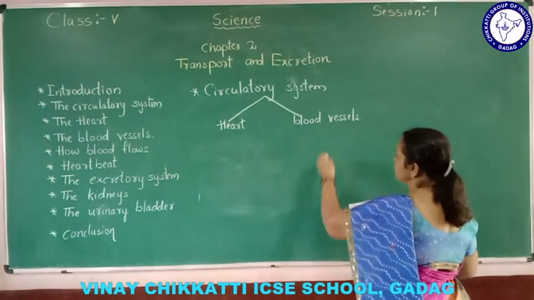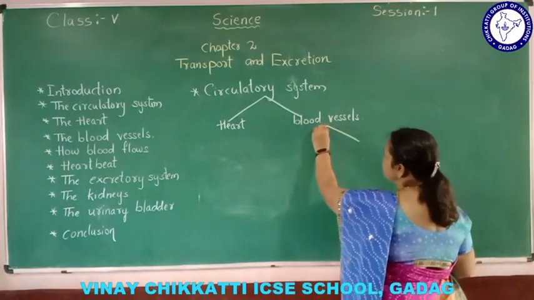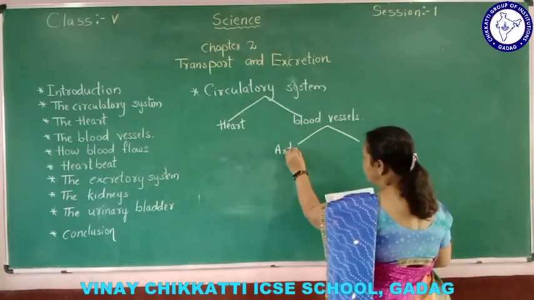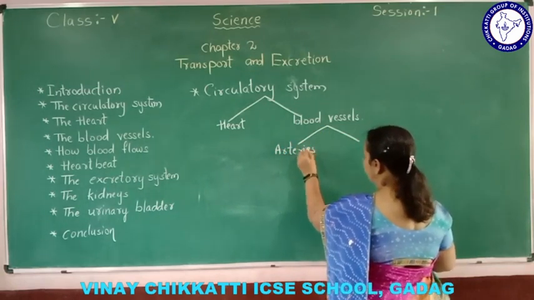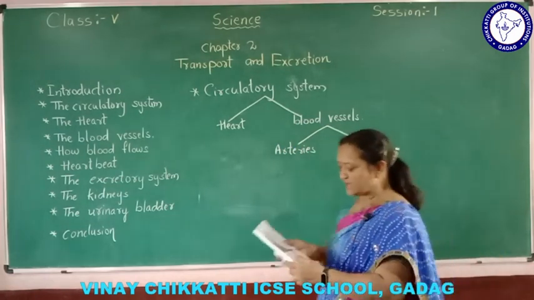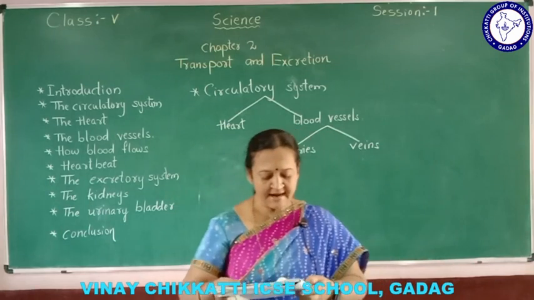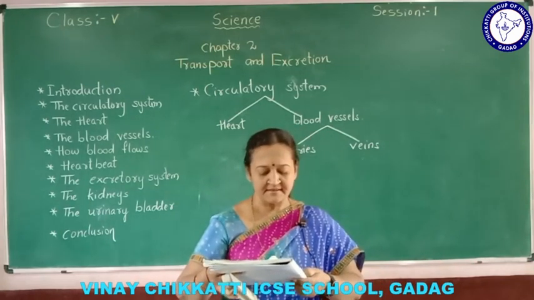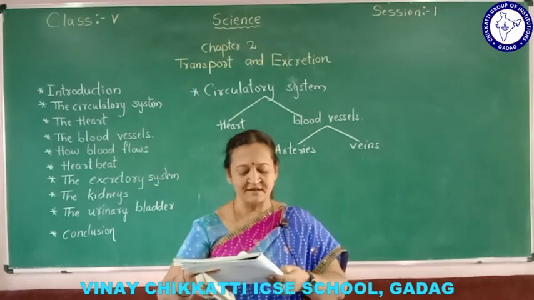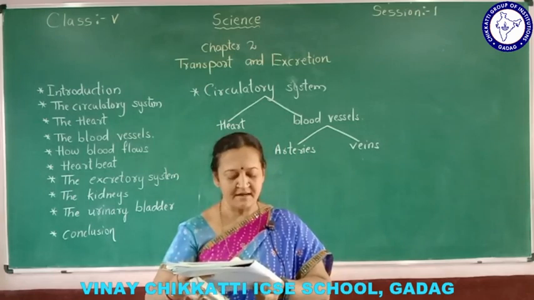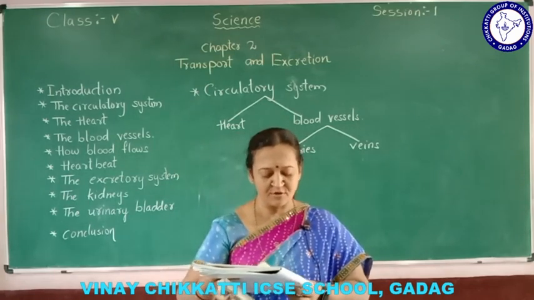Here, blood vessels: we have two types of blood vessels. One is arteries and the second one is veins. So let me read about the blood vessels. There are two types of blood vessels in our body. Arteries are the vessels that carry blood from the heart to the rest of the body. Veins are the vessels that carry blood from different parts of the body to the heart.